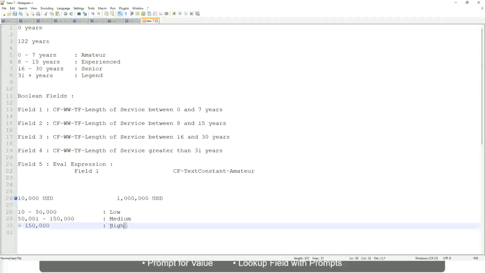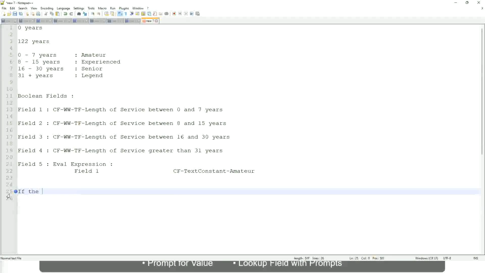Now tell me this. Let's take another example. If the first name starts with A till G, write, starts with A, starts with B, C, D, E, F or G, then return Listers. Okay, this is what we are going to have as the output.